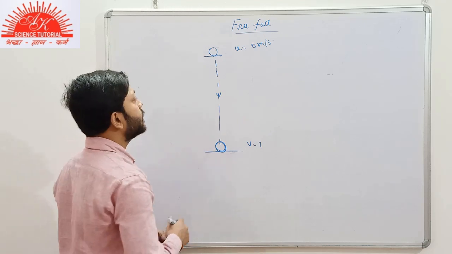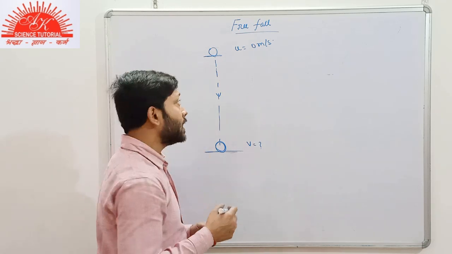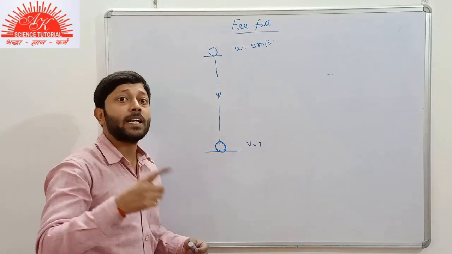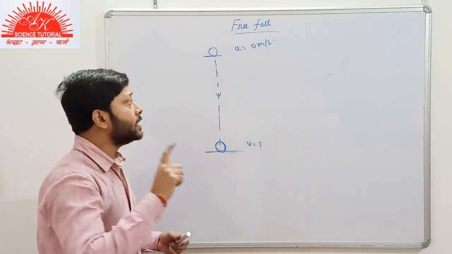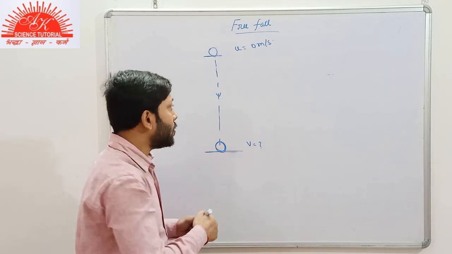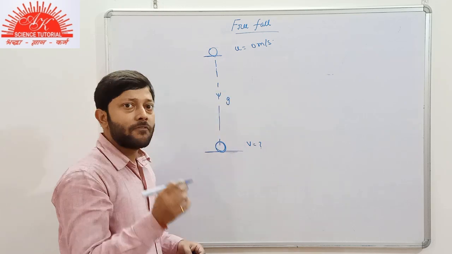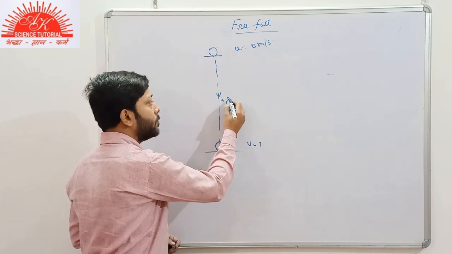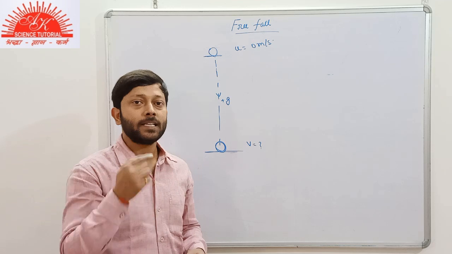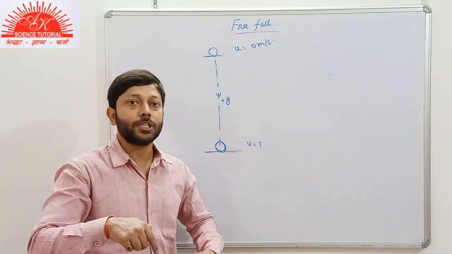We don't know about it, but we have the information that the body is falling freely under gravity. So in this condition, the acceleration produced in the body will be g. In fact, it would be plus g, because the acceleration due to gravity here is positive.